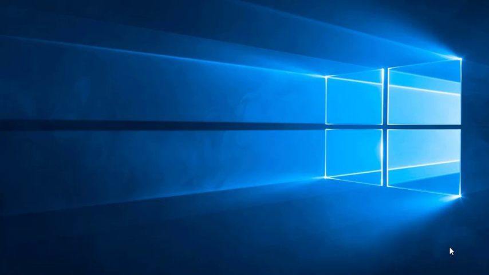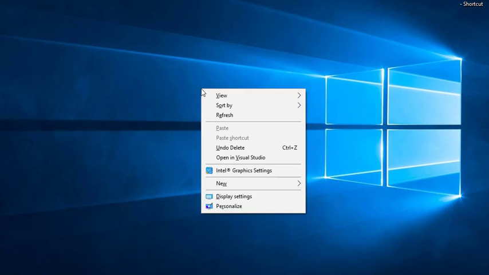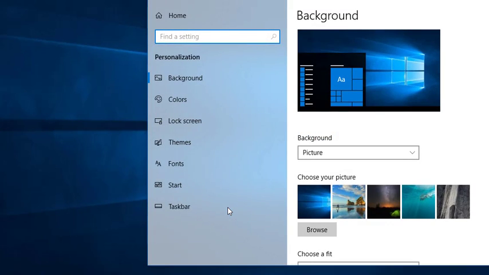Okay, today we discuss how to bring This PC or My Computer onto your desktop. For this purpose, open your Windows, then right click and click on Personalize. After clicking Personalize, you can see some tabs like Theme, Lock screen, Color, etc. Just click on Theme.